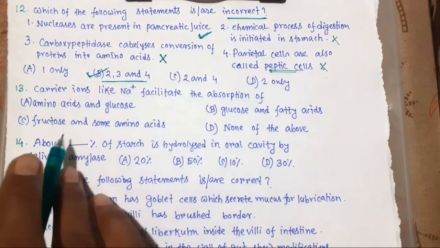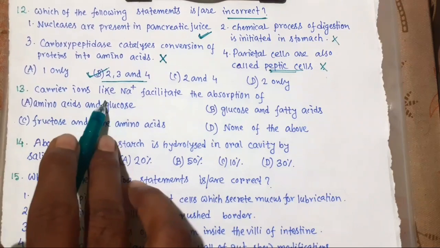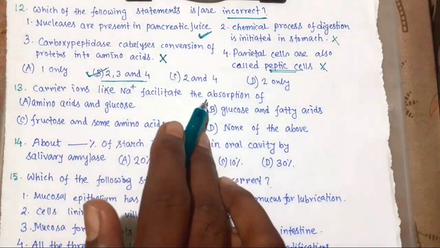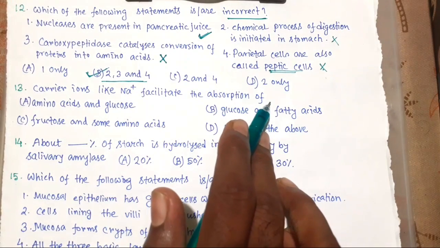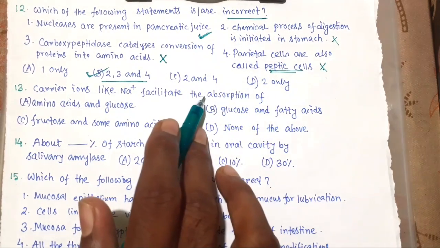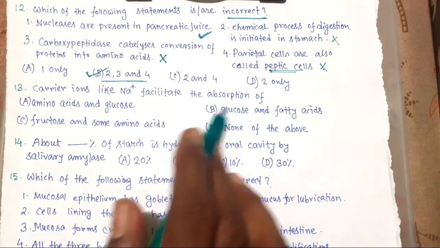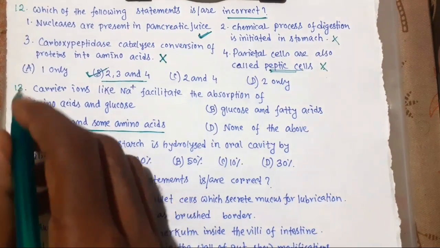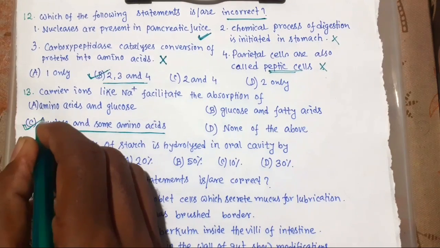Now 13. Carrier ions like Na plus facilitate the absorption of, and the answer is fructose and some amino acids. This is the answer.